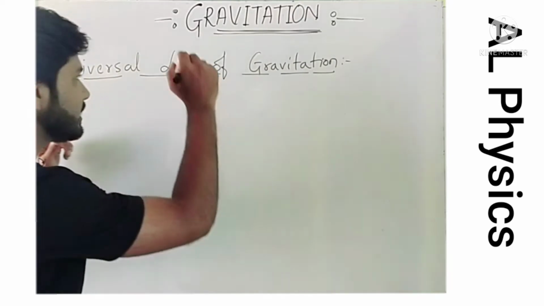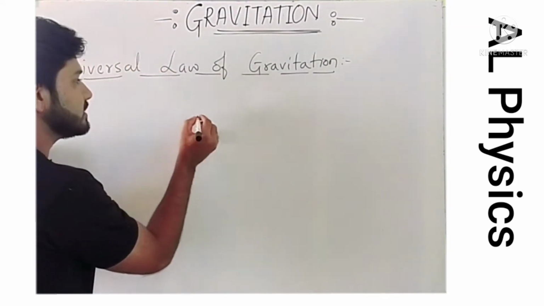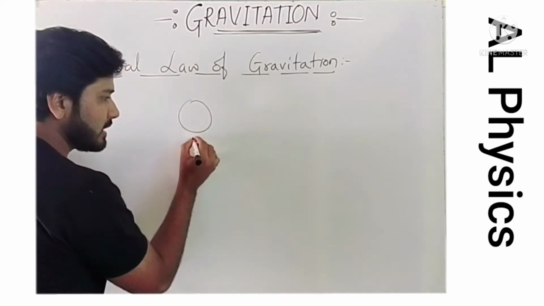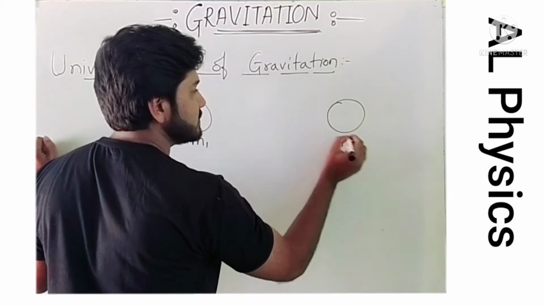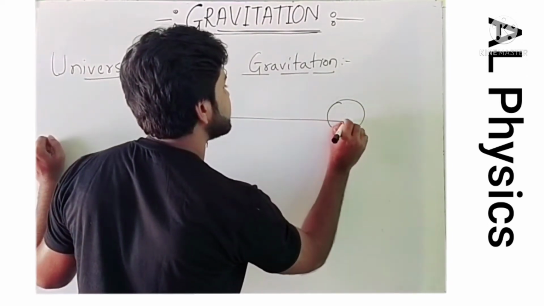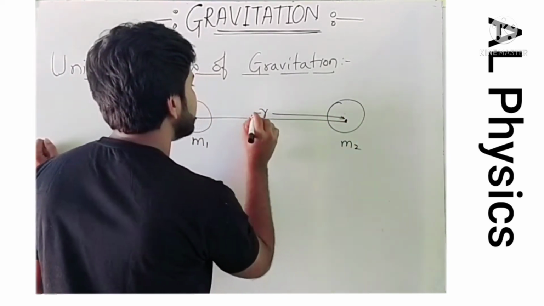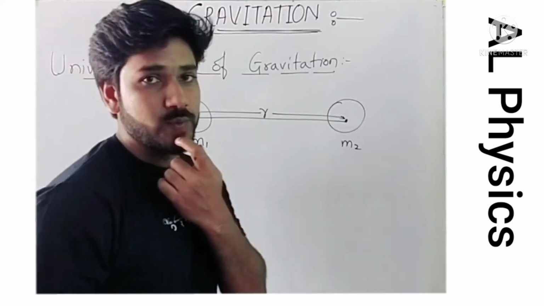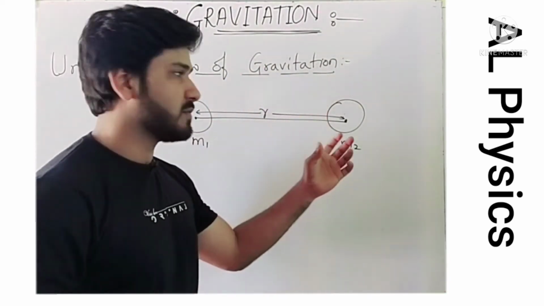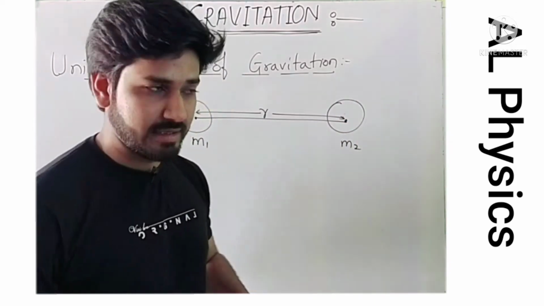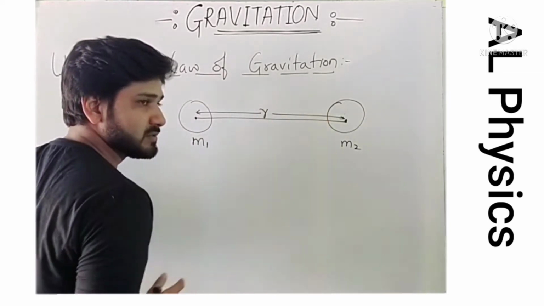Okay, so how did he calculate? Let's take an example. For example, I will take one body here. So this body is having mass m1 and this body is having mass m2, and this is the distance between these two bodies. Okay, this r is nothing but the distance between the centers of these two bodies. We have to take the distance from the center because we will consider the center of mass. That is a different concept, we will explain in later classes. So this is the distance between these two bodies.